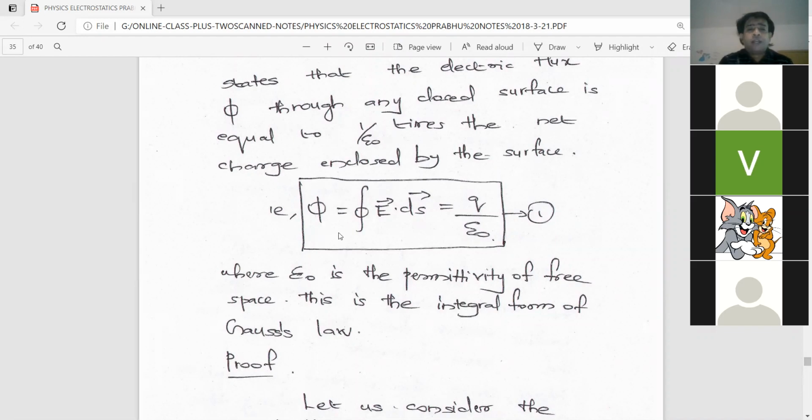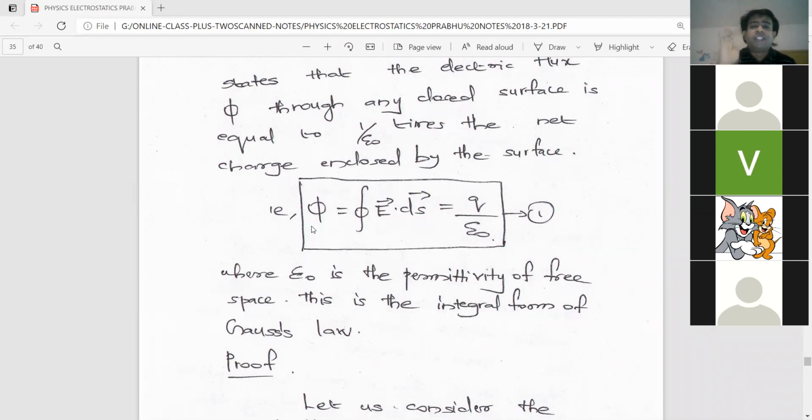Okay. So here, simply Gauss's law relates the electric flux with the charge. From the equation, this is the equation for Gauss's law. Here phi is the electric flux, and Q by epsilon 0 is on the right hand side. Here Q is the charge, epsilon 0 is the permittivity of free space that I have taught you. So it simply relates the total electric flux and the charge enclosed by the surface. And here E dot ds, what does it mean? It is E ds cos theta.